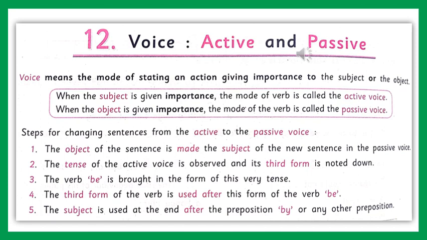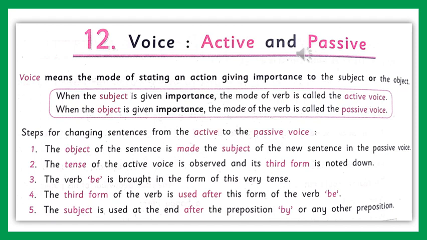Though only 5 points are given there in the text, some more important points you can keep in your mind. See, only transitive verbs have passive voice. I hope you know it. What is a transitive verb? A transitive verb is a verb that accepts one or more objects. Transitive verbs need objects to complete their sense or meaning. So if there is no object, we cannot change it into passive voice.